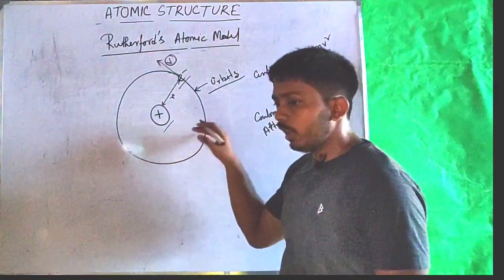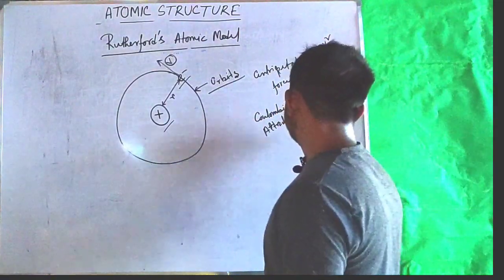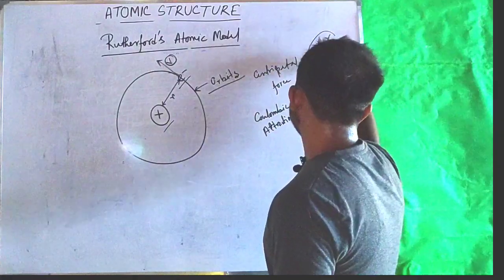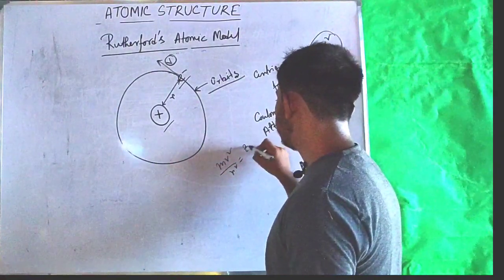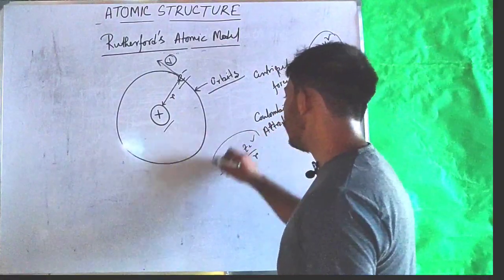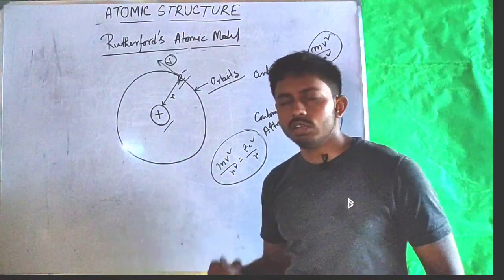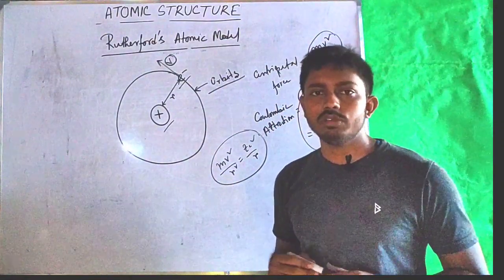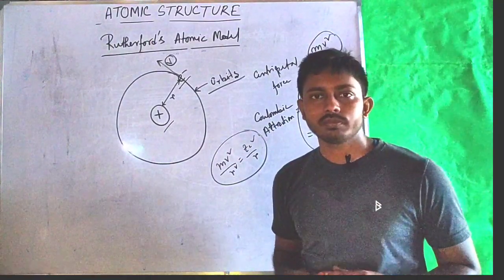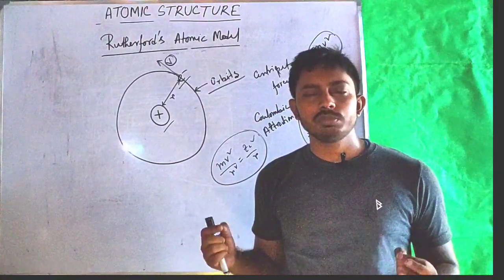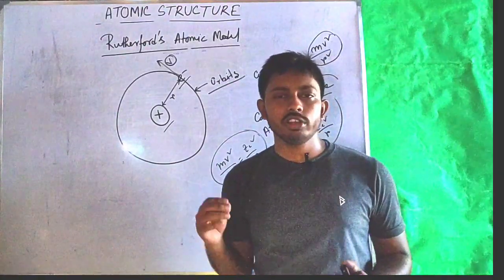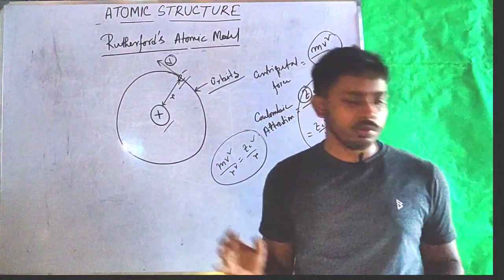So this atom will be stabilized only when these two forces are equal, that is, mv square by r is equal to Ze square by r square. This was the condition of stability of Rutherford's atomic model. In later days, many major drawbacks of this model were found. So let's see what the drawbacks of Rutherford's atomic model are.